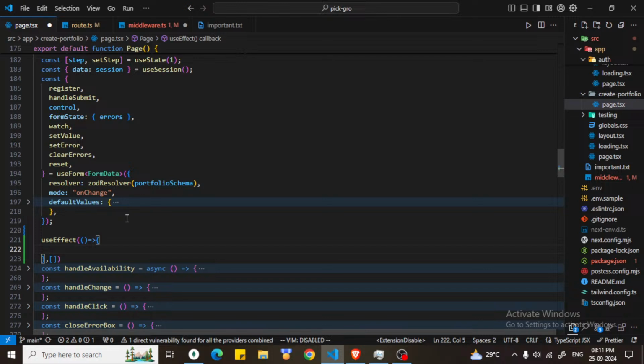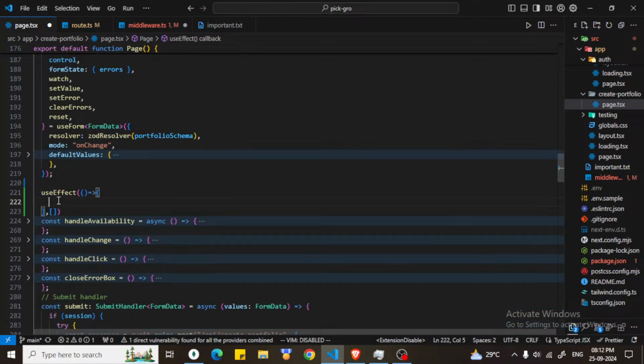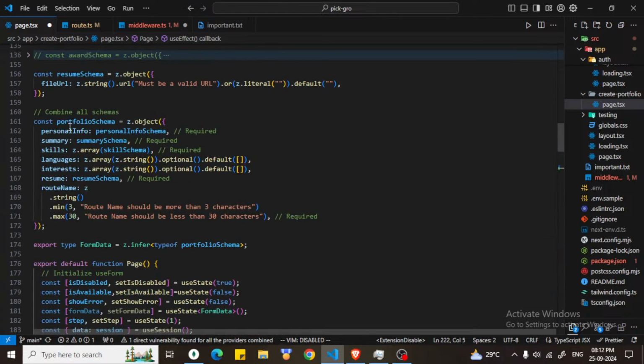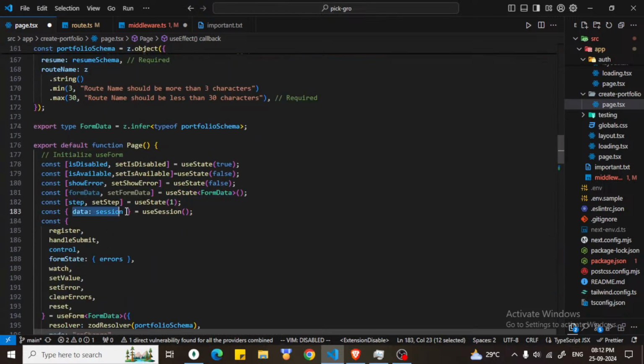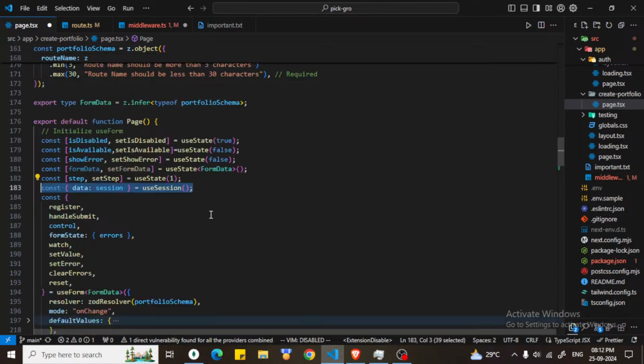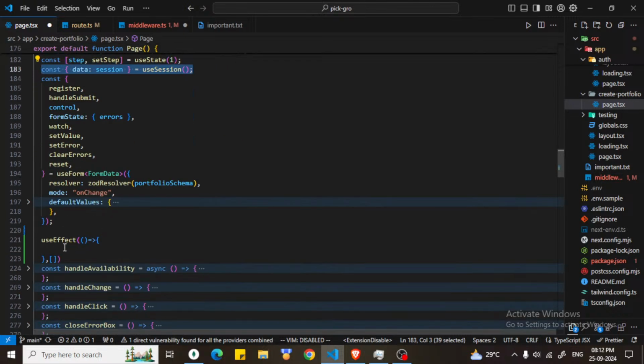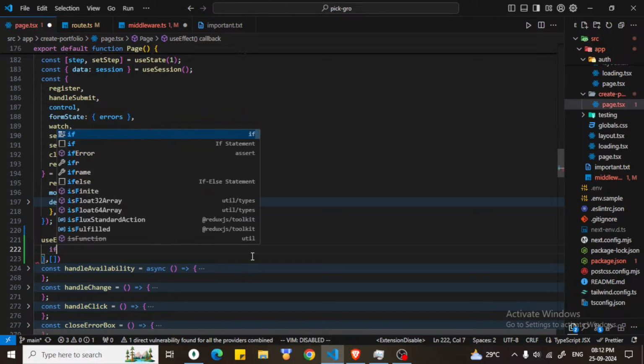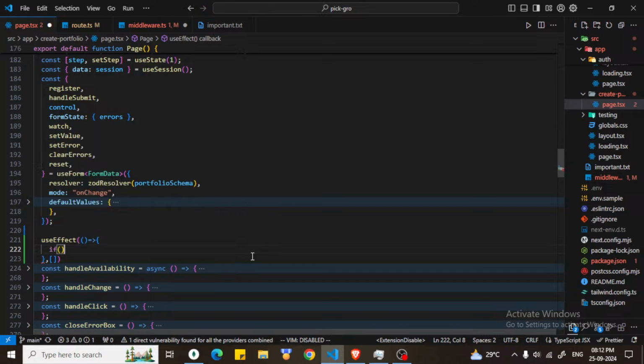And what would be our logic? The biggest question. Though we know that this function will run only once, so we need to check. Okay, we have this data, session, which is session, and we cannot have access to the cookies because cookies is HTTP only. So what we can say, if session, can we do that?